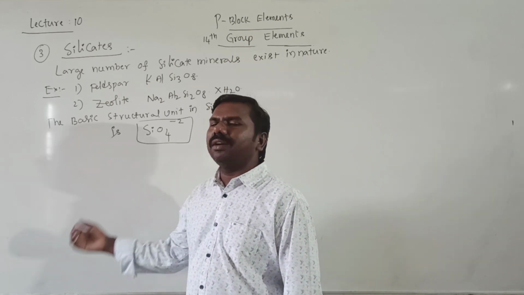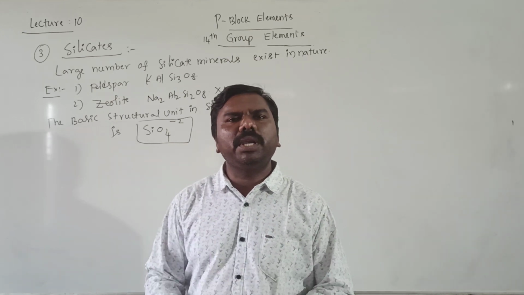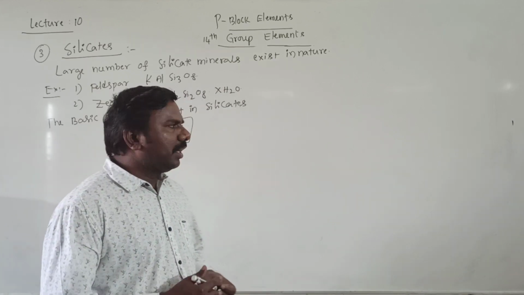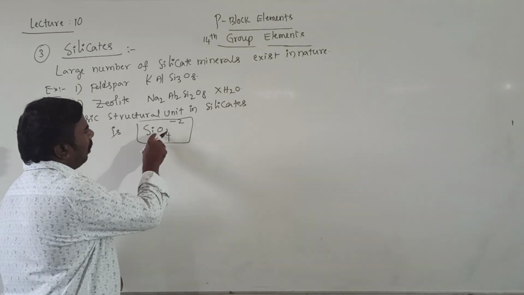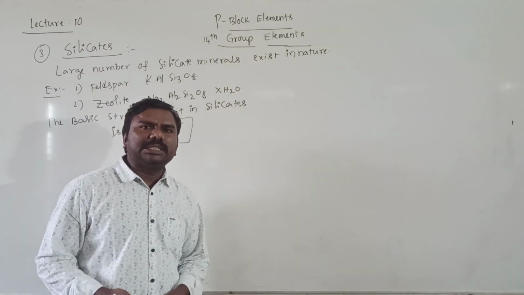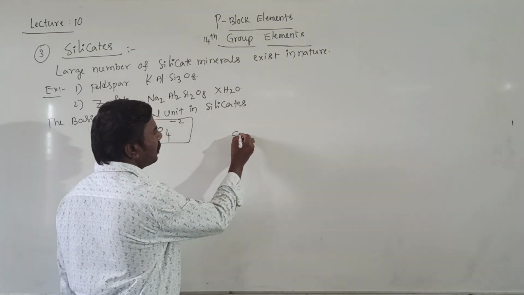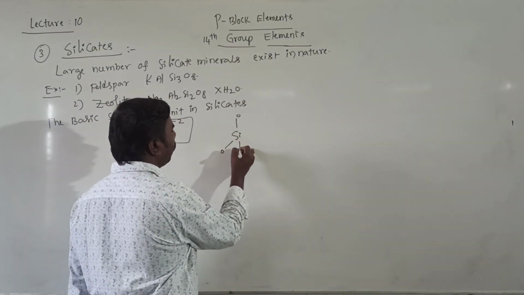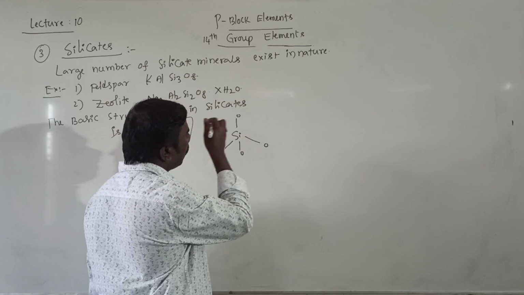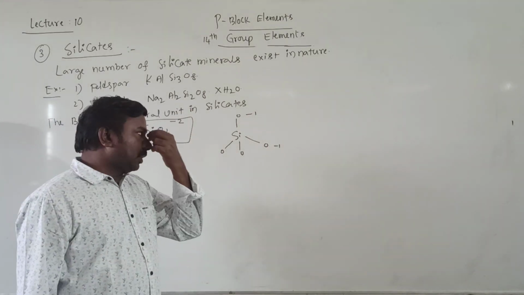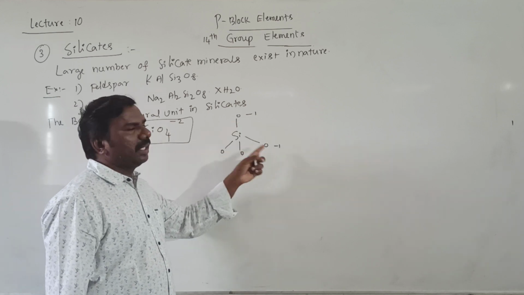Now the basic structural unit in silicates is SiO4 4-, the tetraoxysilicate ion. In that, each silicon is surrounded by 4 oxygen atoms.